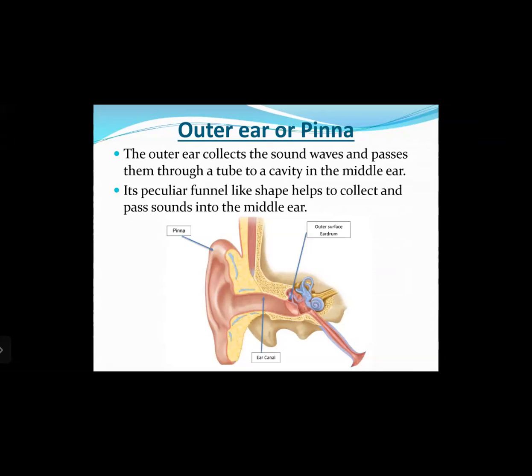Now the human ear which has the pinna is not movable, it is fixed. But there are certain animals like dogs or cows who can move their pinna and direct the outer ear to listen to sounds coming from different directions. If you have observed, a dog will continuously move its ears, and even cows or buffaloes have outer pinnae which can be moved and directed to listen to sounds coming from specific directions.